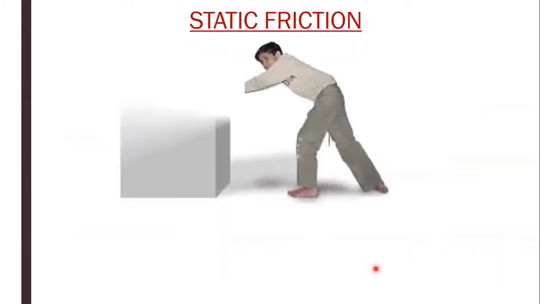As we can see, a boy is trying to push the box to keep it moving. The force required to overcome friction at the instant an object starts moving from rest is a measure of static friction.